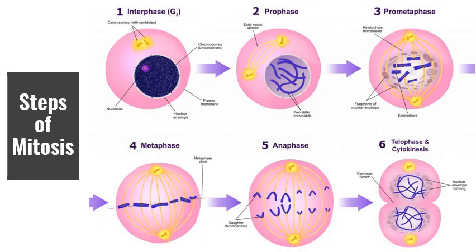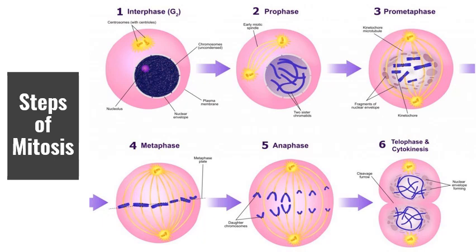And in prometaphase, the spindle fibers have attached to the chromosomes, and you now have created the kinetochore, those movement centers. That begins to move the chromosomes around, and when they get to the middle of the cell, that is the metaphase point. At metaphase, the proteins that hold the chromosomes together at the centromere are broken, and you move into anaphase, and the sister chromatids separate and move to either end of the cell. Telophase is merely the opposite of prophase, so you have the rebuilding of the nuclear membrane, the decondensation of the chromosomes, the nucleoli reform, things like that.